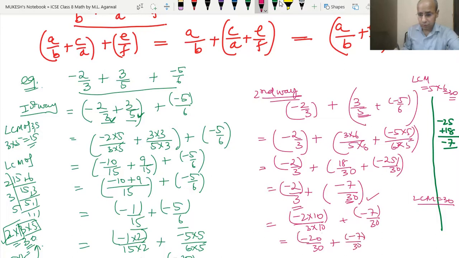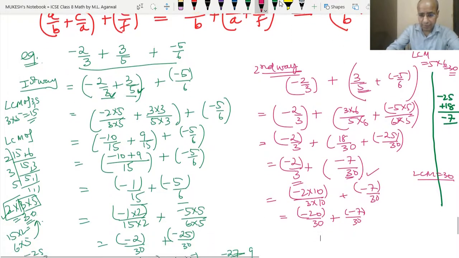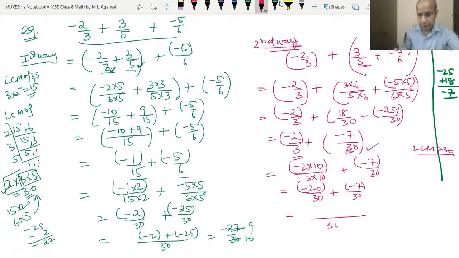So now the denominators are the same. So the answer becomes minus 20 and plus minus 7 upon 30. So this will be, in the rough work, minus 20 and minus 7. So this became minus 27, because both numbers have the same sign with a plus sign between them, so they will be added, and then the sign will be negative. Okay, so the answer will become minus 27 upon 30.